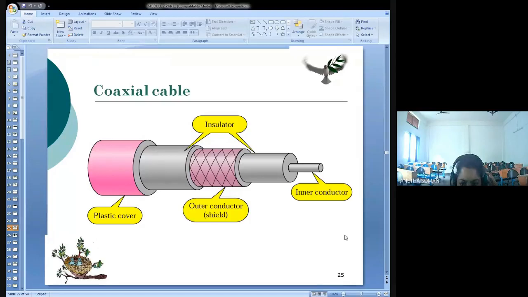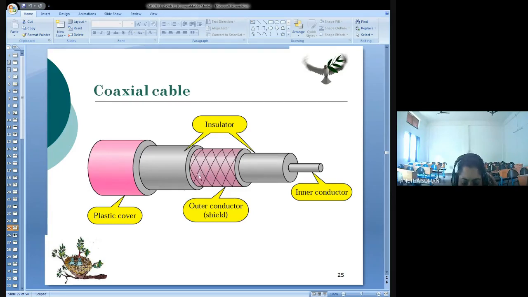Now you have got a central core conductor. You can see in the diagram, an inner conductor is specified. So you have the central core conductor, and that is enclosed in an insulating sheath. And that is encased in an outer conductor, that is nothing but a metal foil, braid, or a combination of those. And this outer conductor acts as a shield.